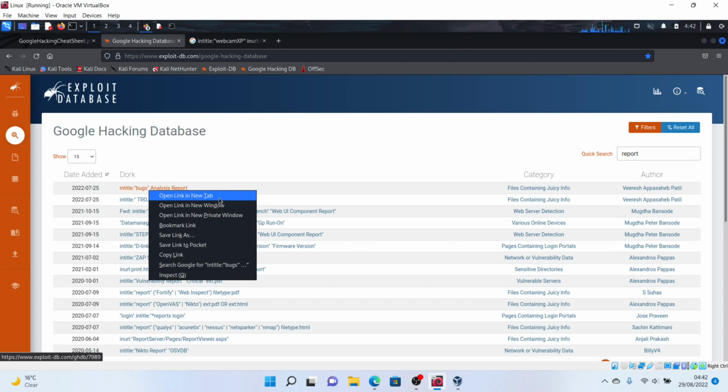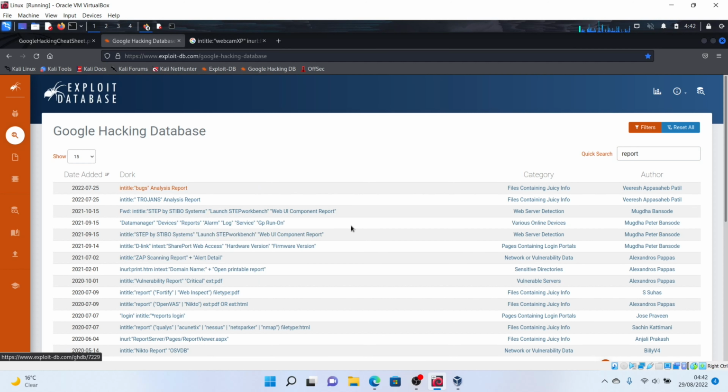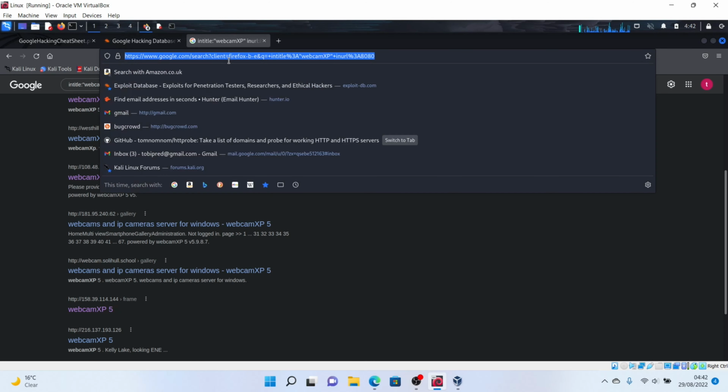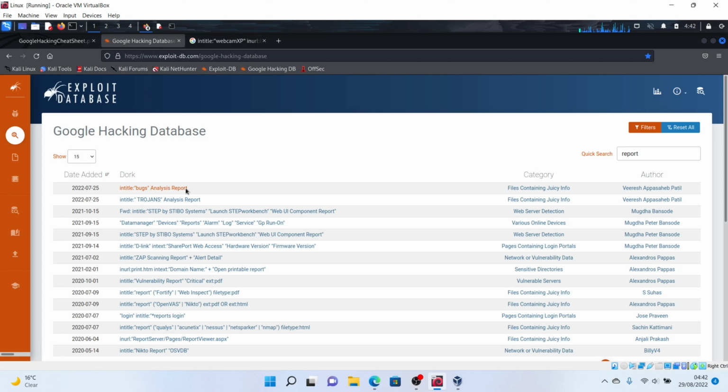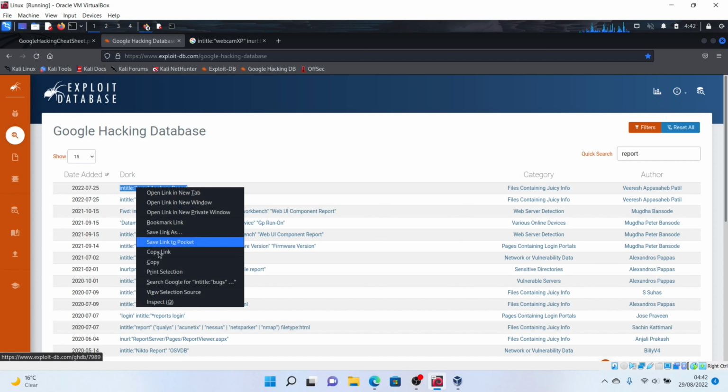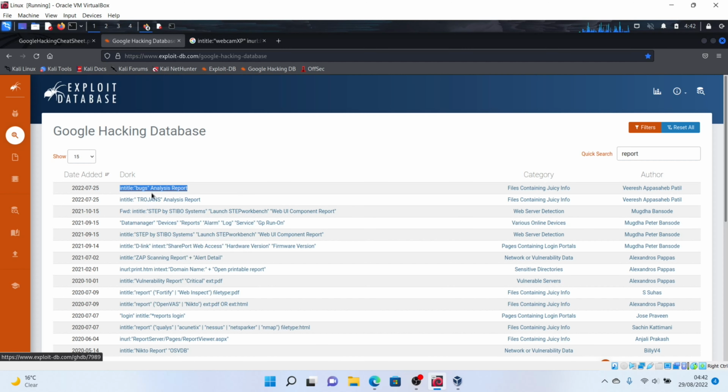So let's go on Google. I'm sure with this particular one we'll be able to find something really interesting, because you can see under the category it's files containing juicy info. So let me just come right here. Nah, I really do not mean to do that. One second. What this is doing right now is searching for this text, bugs, analysis report and things.